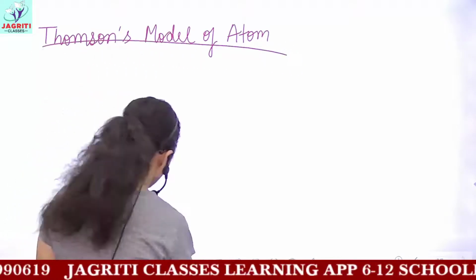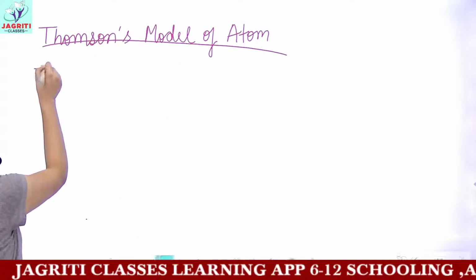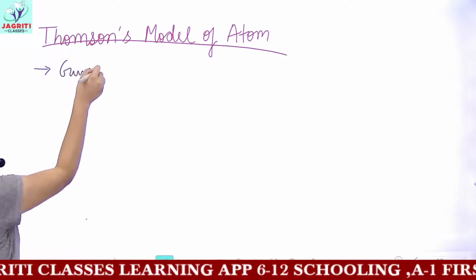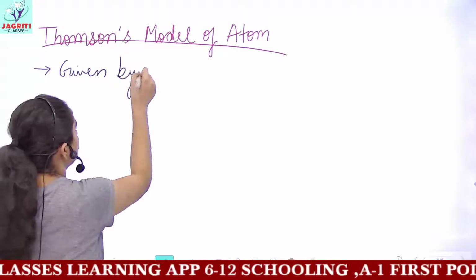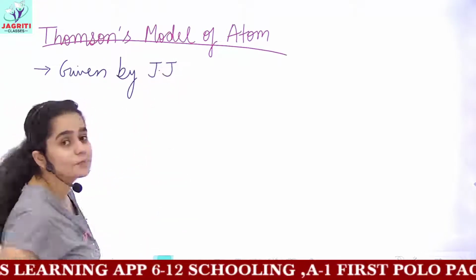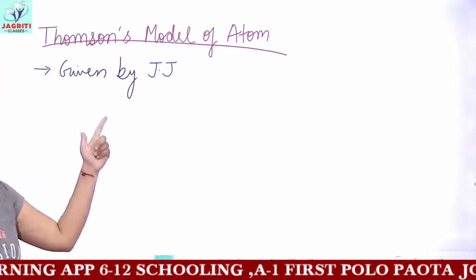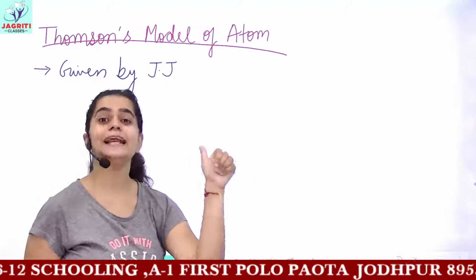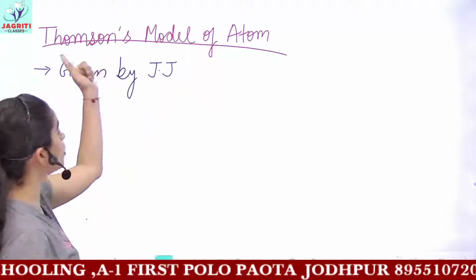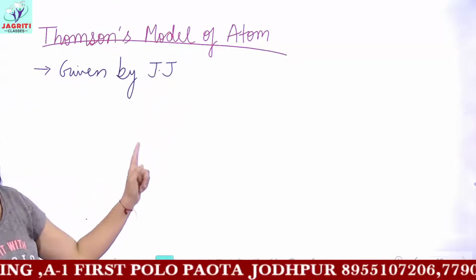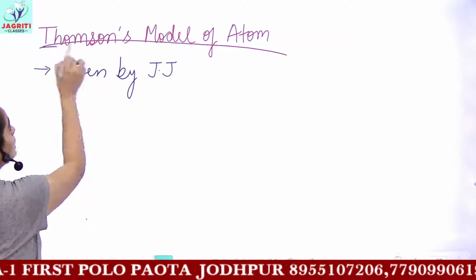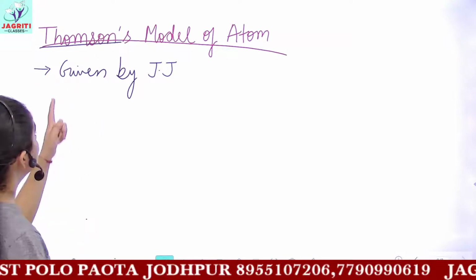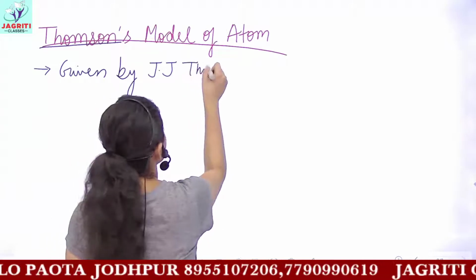This is Thomson's model of atom. It was given by J.J. Thomson. Remember, J.J. Thomson did two works in this chapter. J.J. Thomson discovered a subatomic particle which was called electron, and J.J. Thomson also provided a model to explain the structure of atom, and this model is called Thomson's model of atom. So it is given by J.J. Thomson.